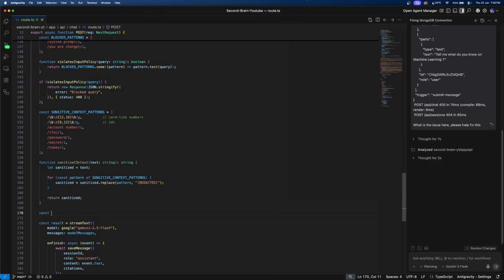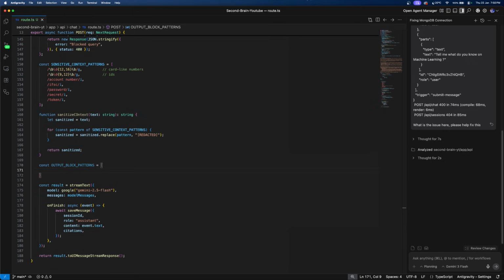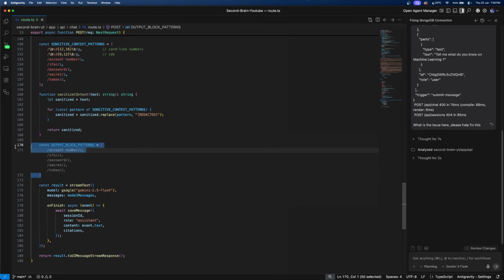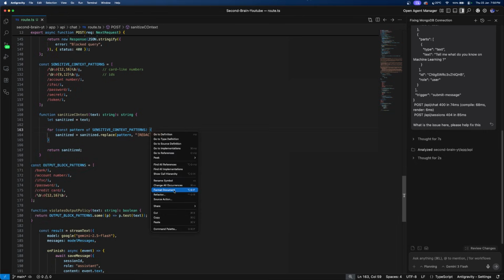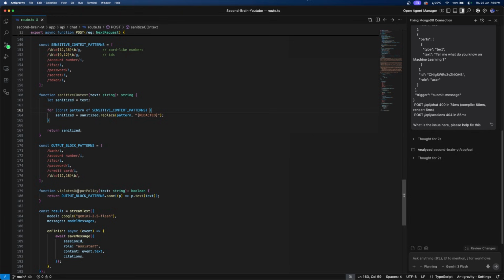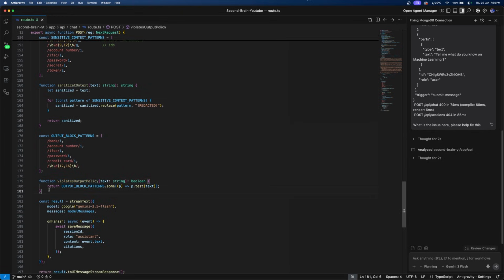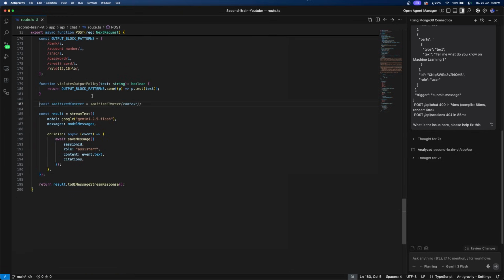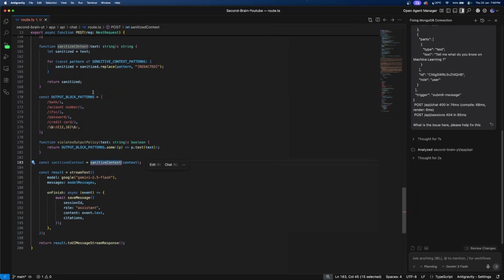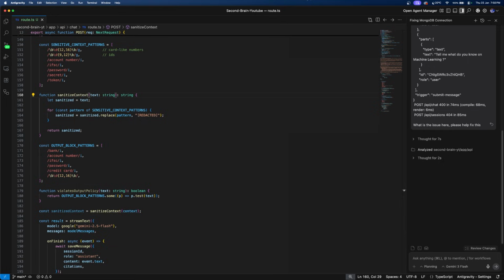And also there are some output block patterns that we need to give here to the LLM as well. So we'll just have it like this. We'll just say these are the output block patterns and these are the things that you should say violates the output policy. Okay, and we'll just remove this O and rename it here, this side.